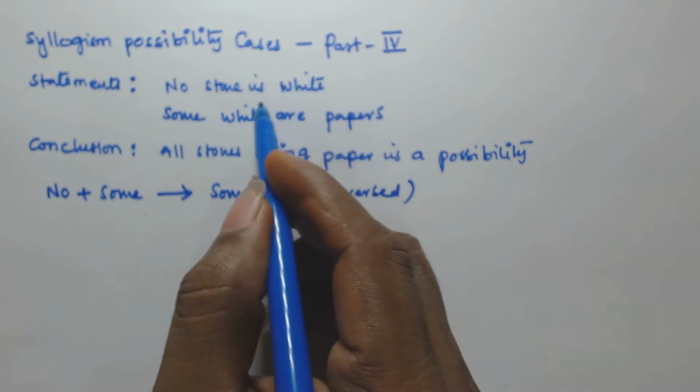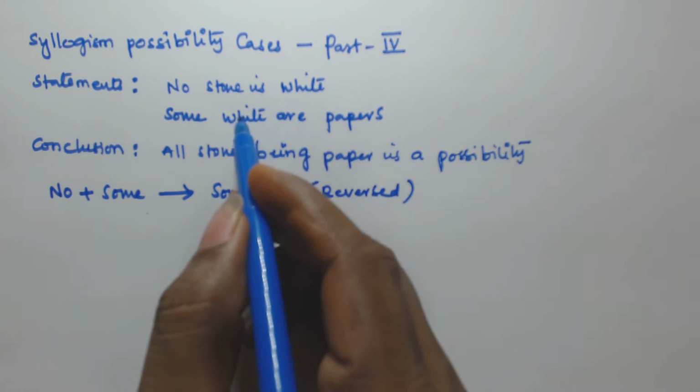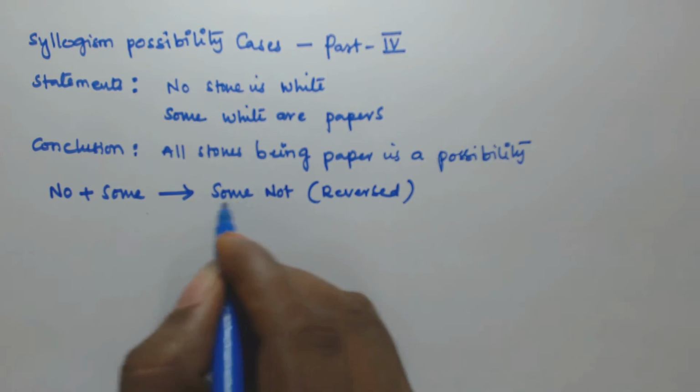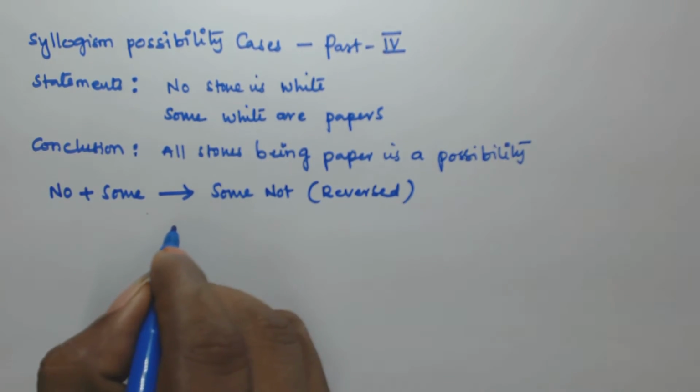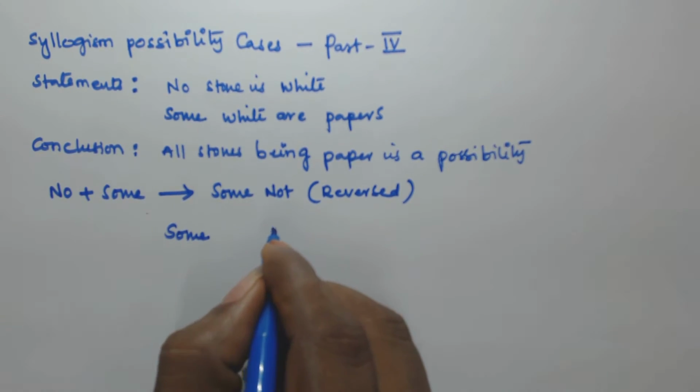Here we have no stone is white and some white are papers, and this white can be cancelled. The derived conclusion is going to contain some not.